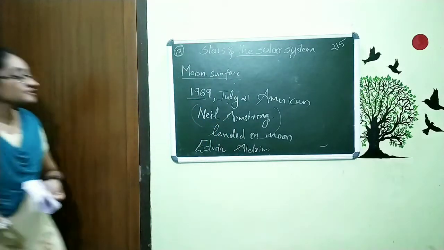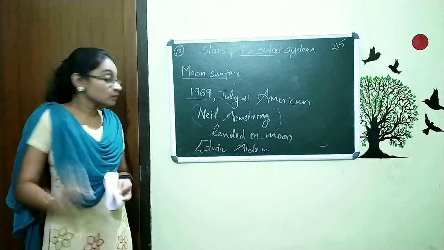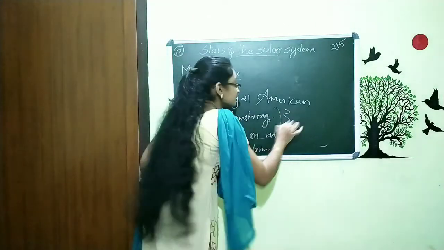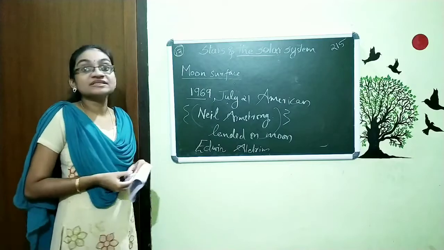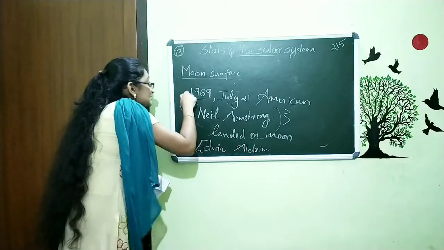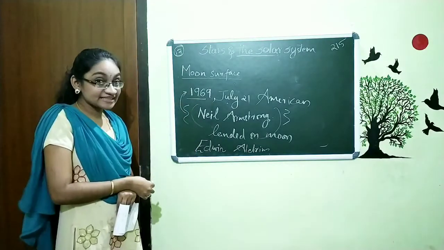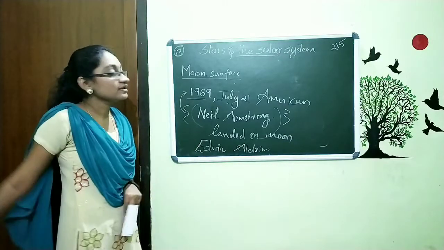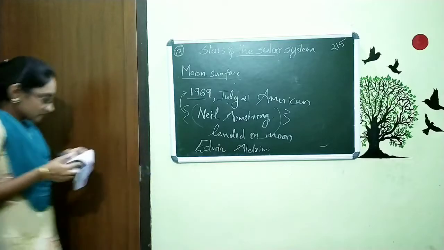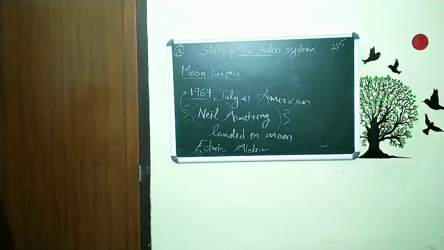So this is the first person who landed on the moon, Neil Armstrong. Remember 1969 July 21st, and he is an American astronaut. So this is all about this.